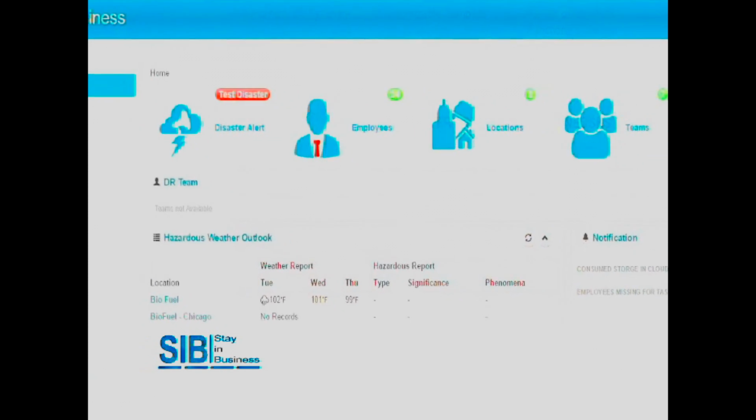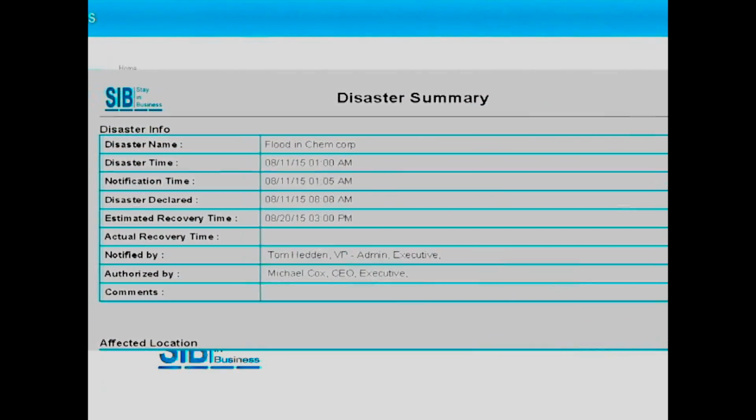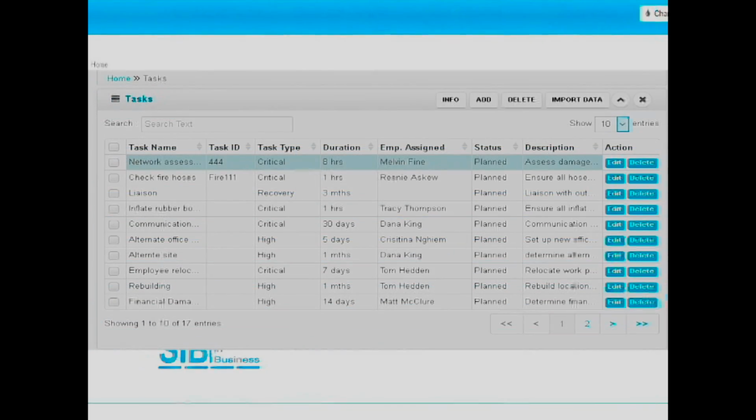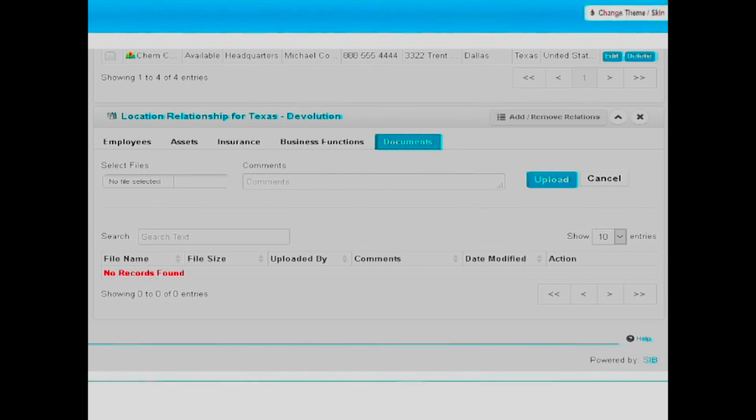road to recovery. When a disaster is declared, a disaster summary is immediately generated to give very detailed information on who was notified, what tasks were completed, what locations were affected, and a plethora of other pertinent information.